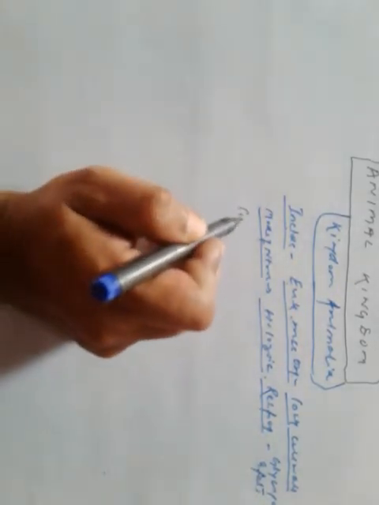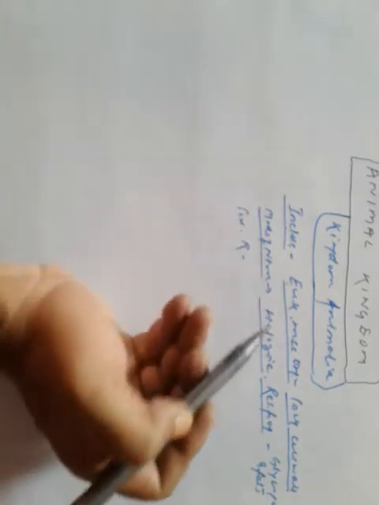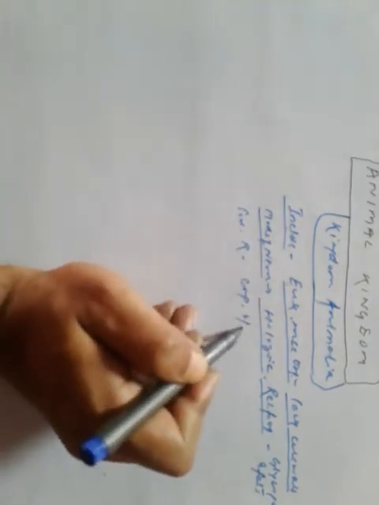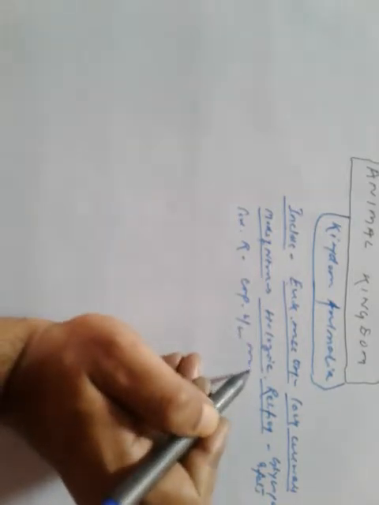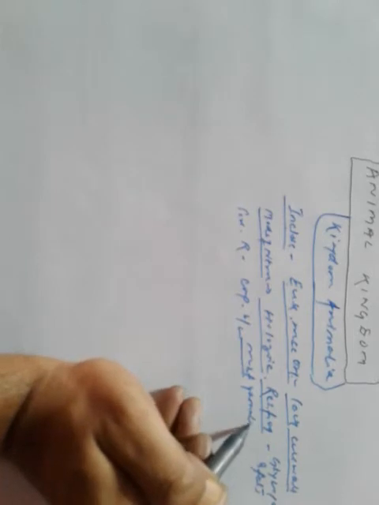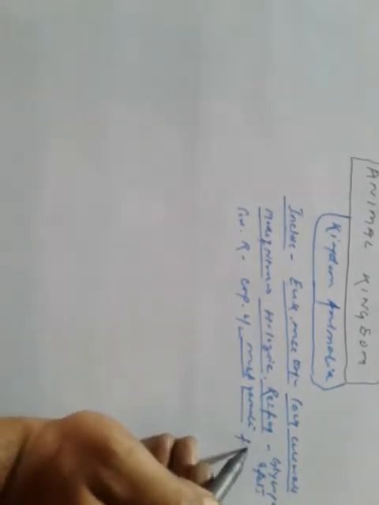Sexual reproduction occurs by copulation between male and female gametes, and it is followed by embryonic development.